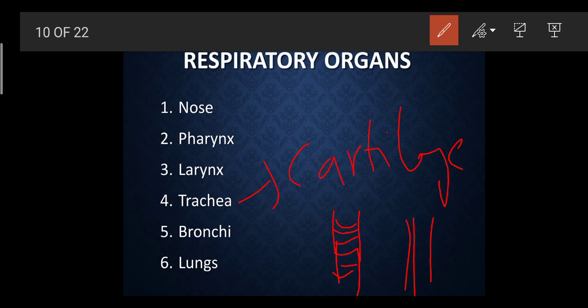But here the walls can easily collapse and come together, which can be very dangerous because it can cause death. But due to the cartilage, the walls of the trachea do not come closer to each other and remain in the same position. That is why it is made up of cartilage, so that the walls do not come together.